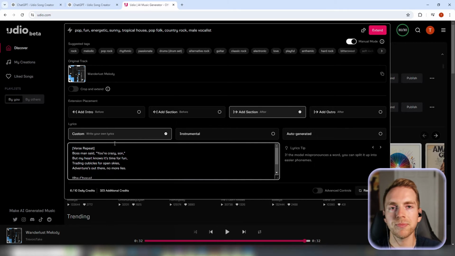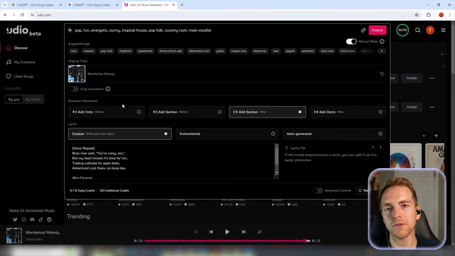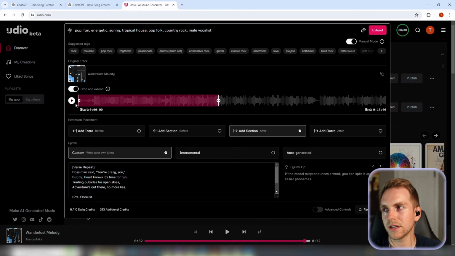And we'll paste it in here. And at this point, I just want to emphasize how important it is to have repeat within the verse, and then for the next section, for the chorus as well. And I don't know if you caught it, but at the beginning of our song, there was a strange section.